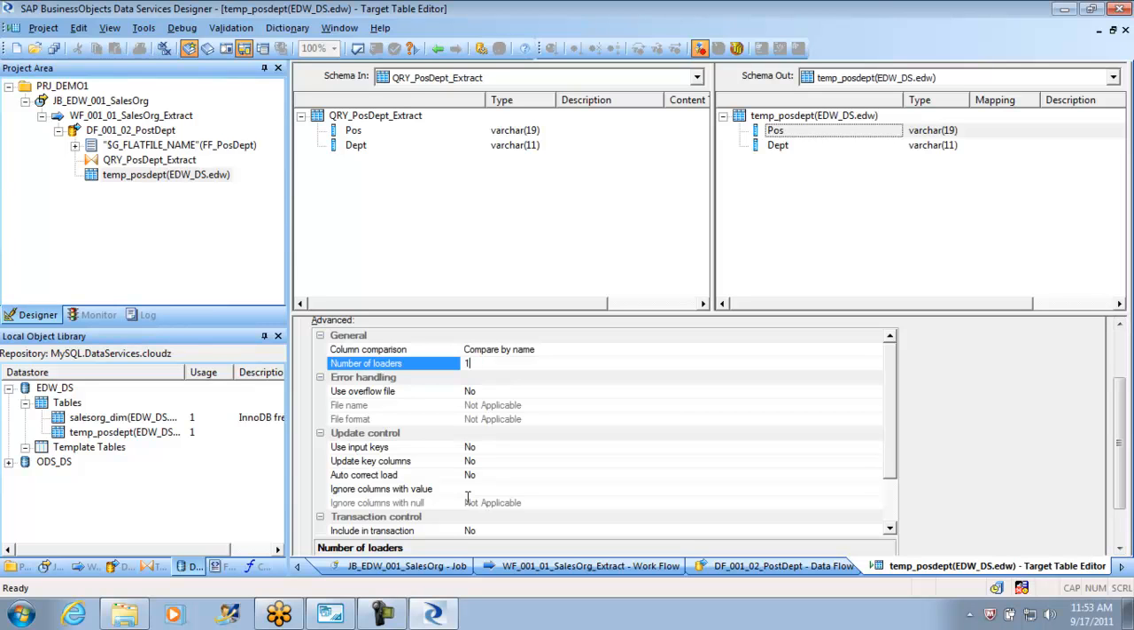So the number of loaders. What is this number of loaders? Anyone who starts working on a job will always ask, what is this? When you are loading into a table, it is like eating. Let us say I wanted to consume all the french fries kept in the plate. If I eat with one hand, I can eat only some. If I use both hands, I can feed my kid and also eat, right? I can do two things at a time.